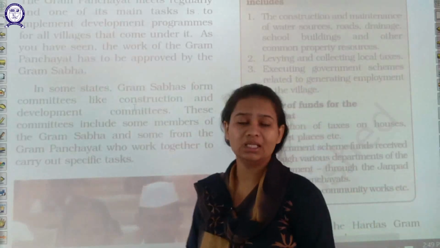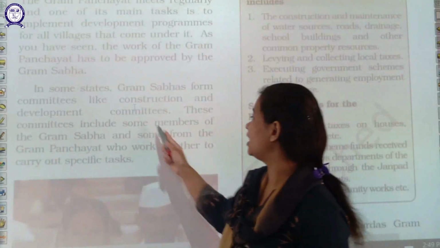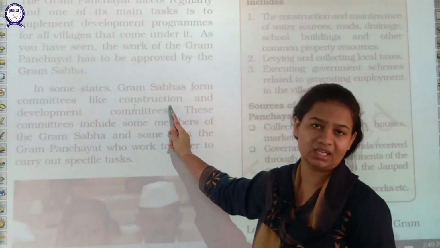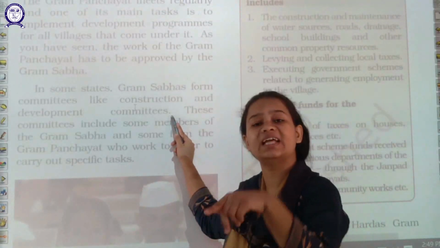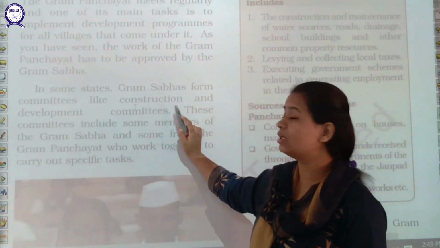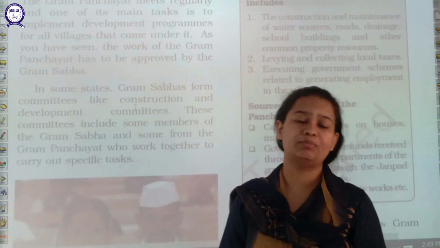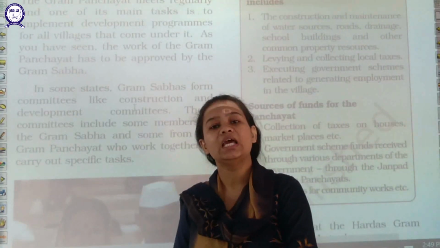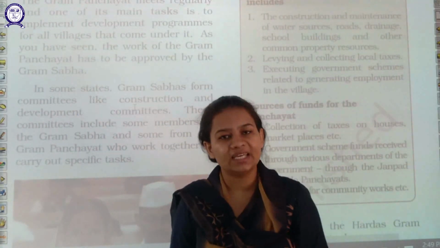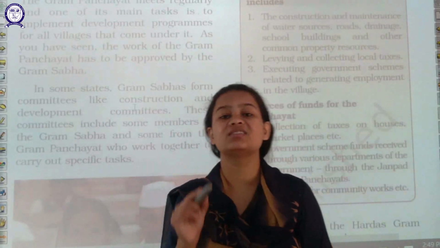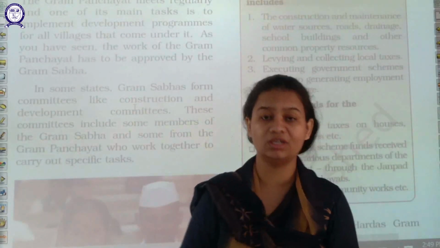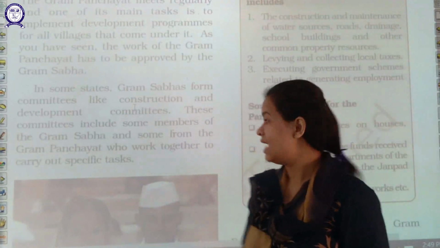For example, in some places a construction development committee is there. The main aim of this committee is to see in what areas of the villages construction is required, like the example I gave of street making.